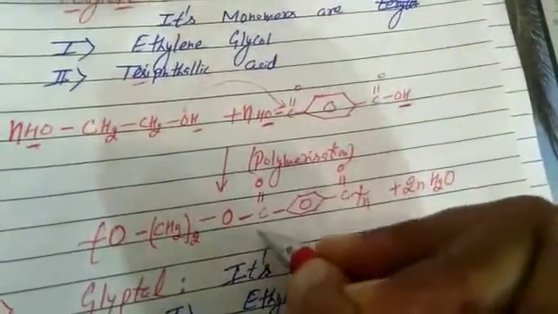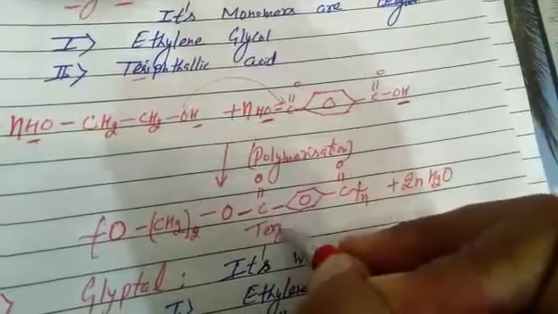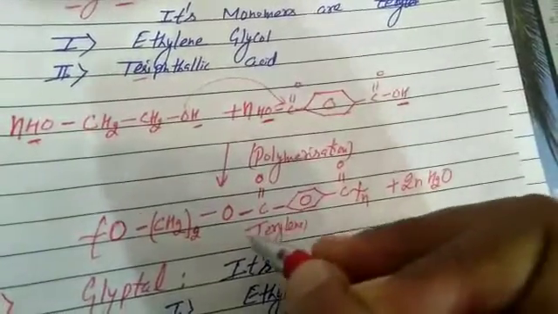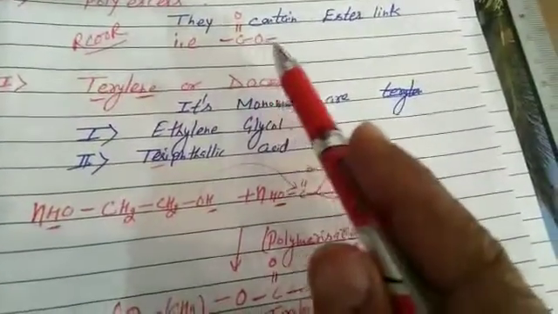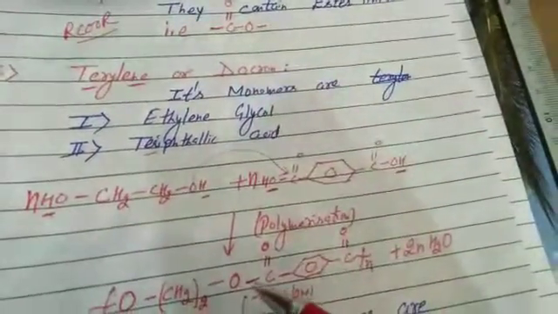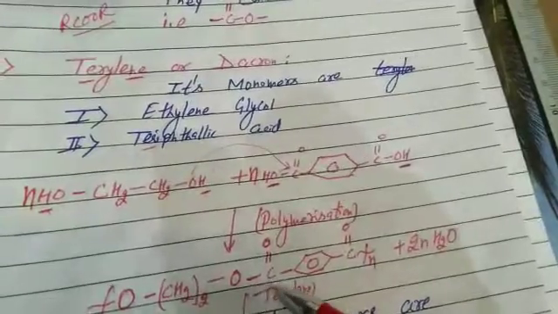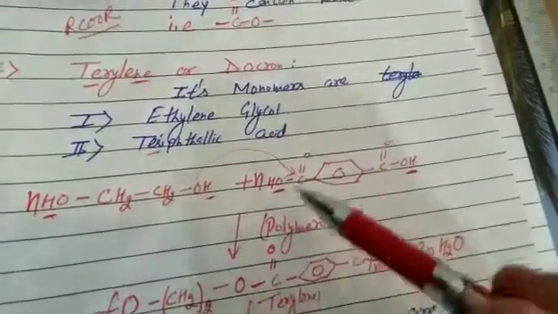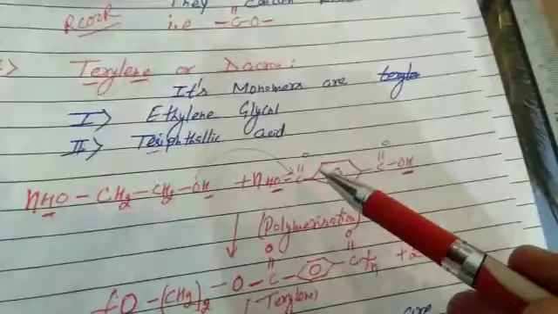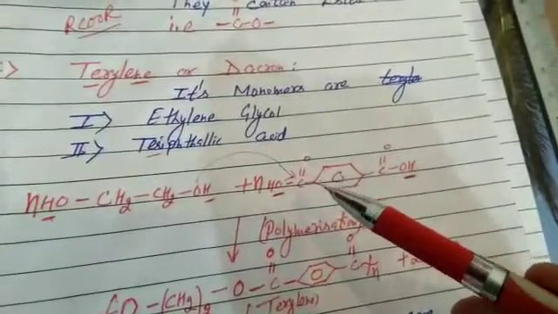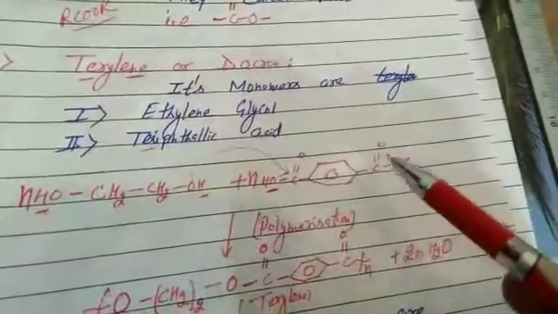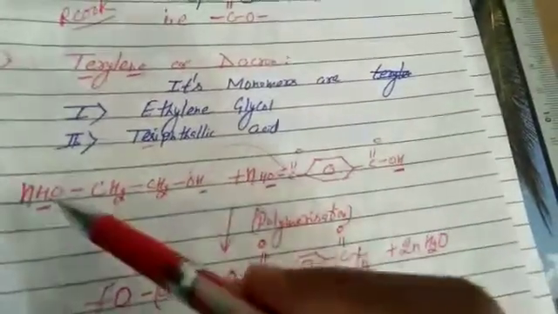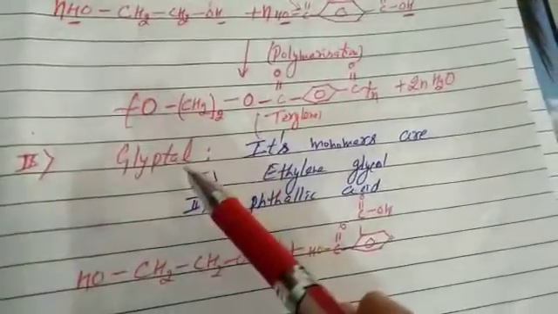What is the name of this polymer? It is called terylene. It's clear. I say polyesters contain the RCOOR link, COO. It is the indication of ester linkage. Again, the monomers were ethylene glycol and terephthalic acid. Students, the active sites are functional groups; the acid loses OH, and the alcohol loses H, leading to the formation of terylene.